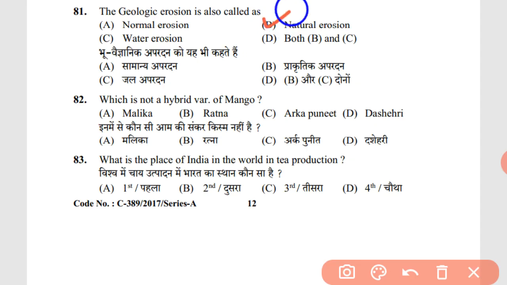The correct answer is B, natural erosion, which is not a hybrid variety of mango. It is D, Dashari. As we know, Dashari is a very old variety. It is not a hybrid. It is not a cross of two varieties. What is the place of India in the world in tea production? The answer is first.